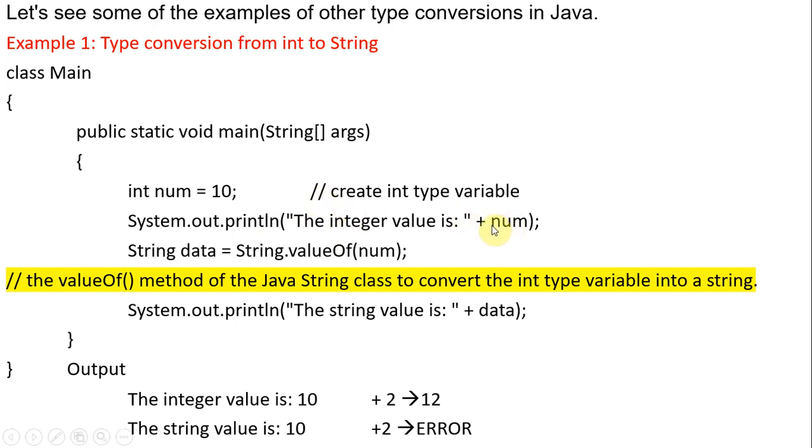Num is of integer data type, but when printing, num is a variable name and the integer value is a string, so both are combined with the plus operator. Plus is a concatenation operator. So if you add integer data to another integer it will give an output, but if it is string data and you add, it will give an error.